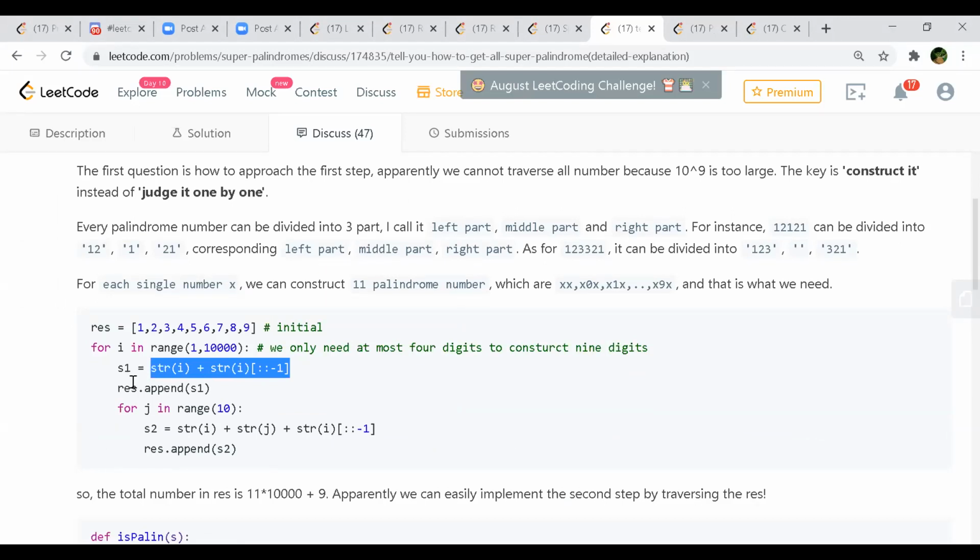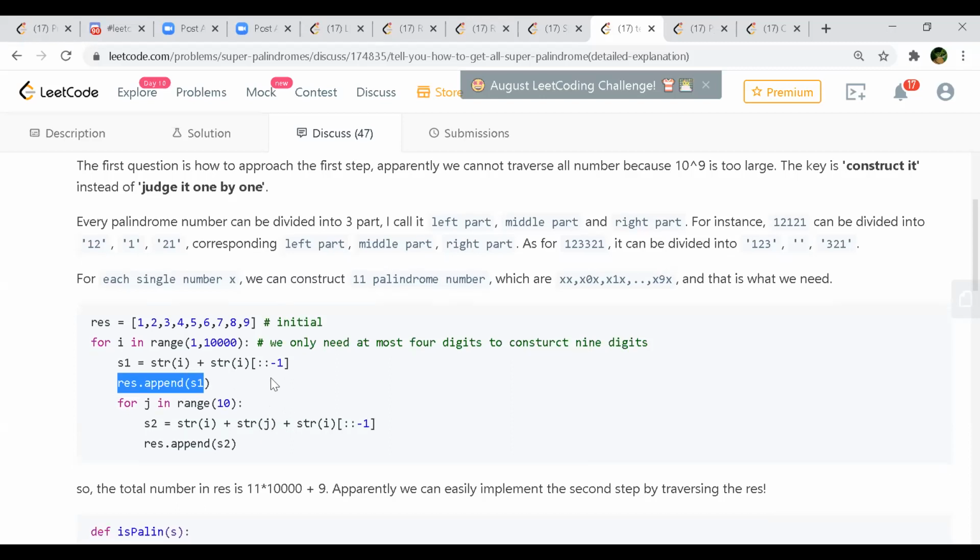Am I clear? Okay, so you are forming a palindrome here. And all those numbers I'm first storing inside my resultant array. You get the second part, this double colon.